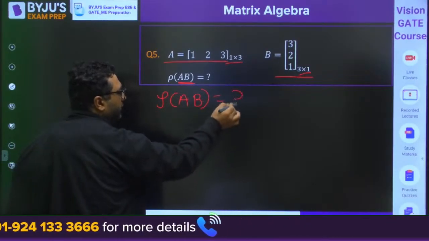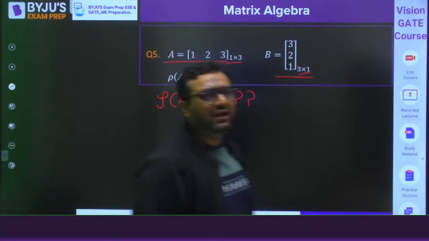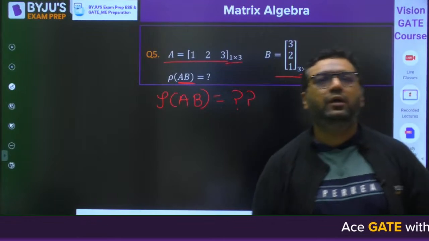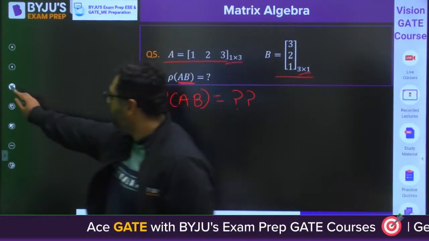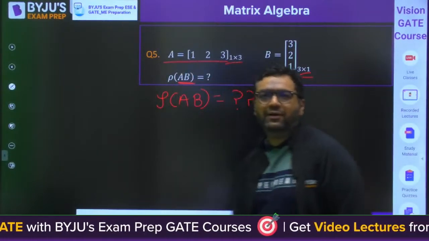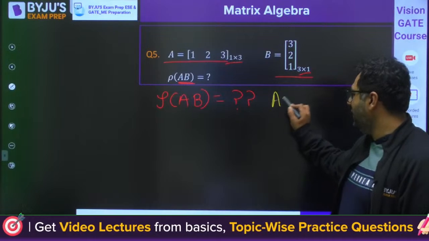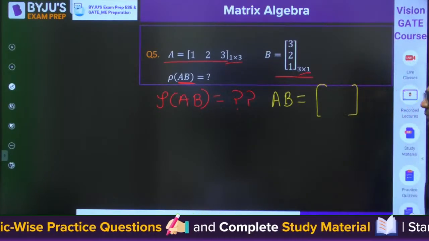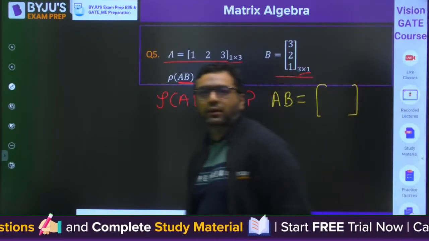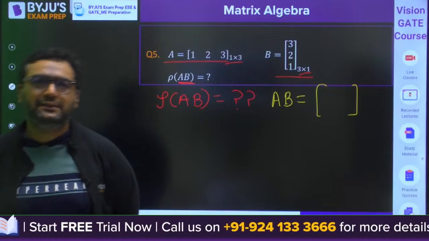Can you tell me? We are going for good questions as well. Can you tell me guys what will be the rank for the AB matrix? Please tell me that. First of all, when you find the AB matrix, you need to see what will be the order of that. Okay, so Vinay is saying 1 and Satyabrata Das is saying 3.